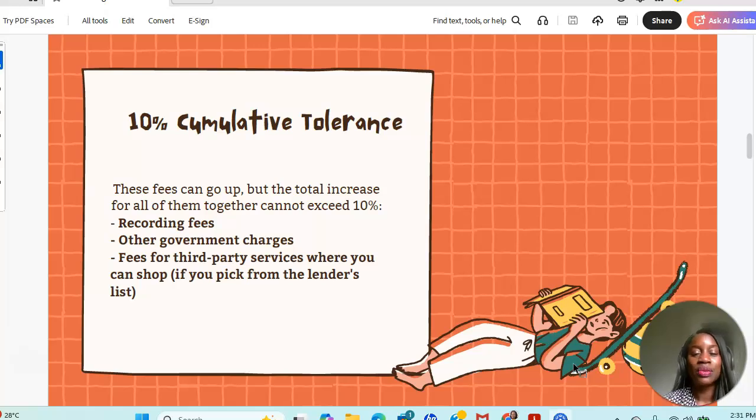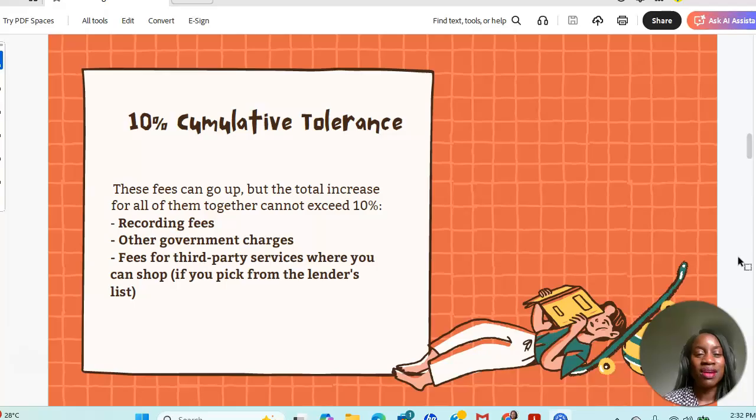shop. All right. So in some cases, what the lender will do is they will give the borrower a list of their preferred vendors. Okay. If that borrower chooses one of those lenders from that list, then they fall within that 10% cumulative tolerance category. Okay. So the borrower is not really allowed to shop. And so they fall into that 10% cumulative tolerance bucket.